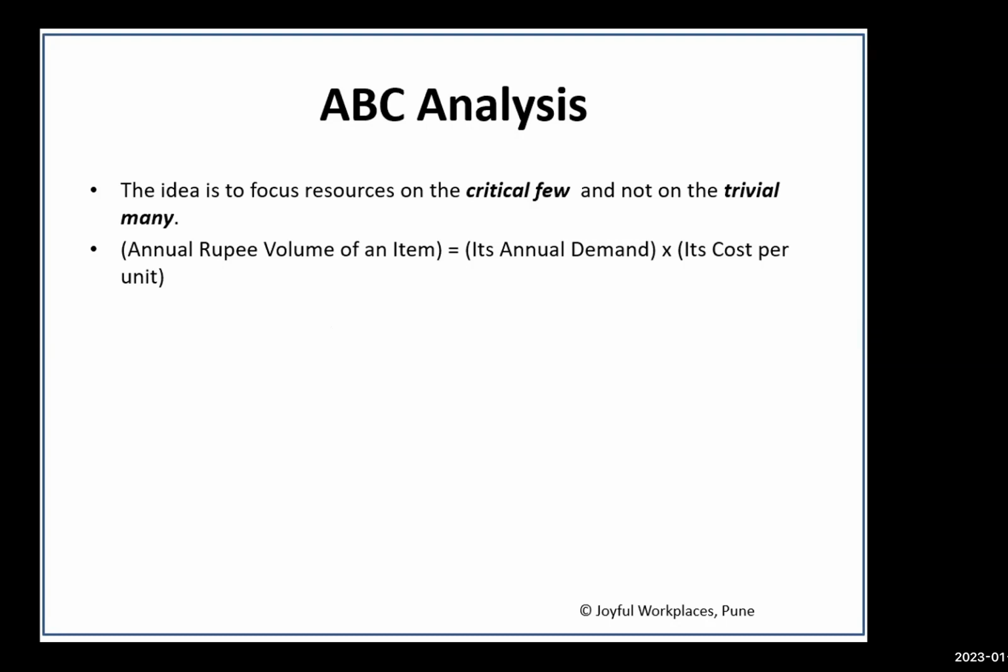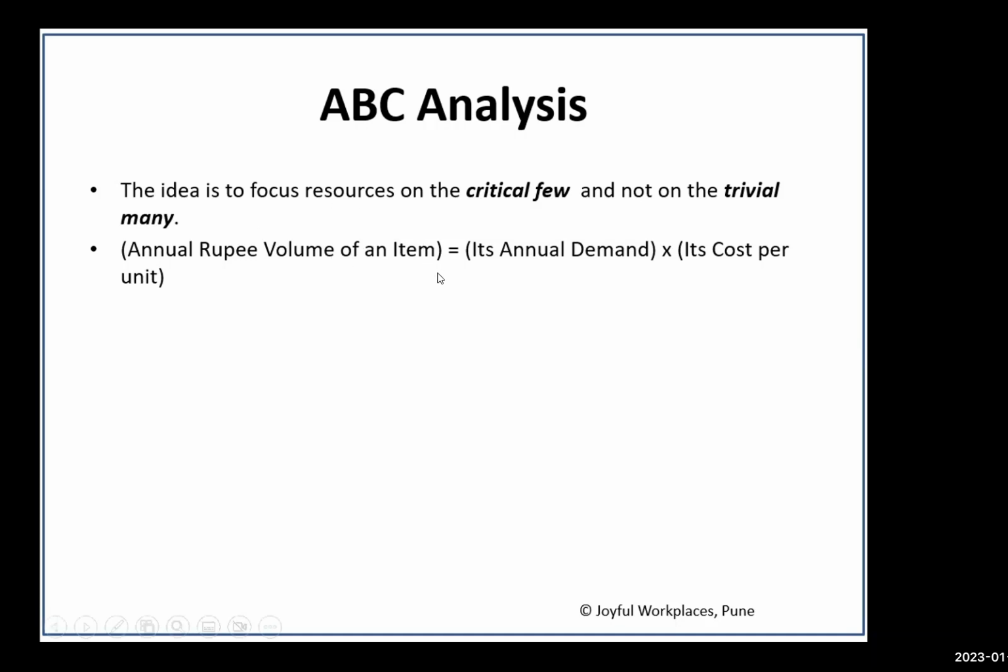But to start off with, ABC analysis basically uses this principle. The idea is basically to focus on critical few and not on trivial many. जो हमारे लिए critical items है inventory में, which are basically costing us more, we should have better control for those items rather than controlling all of the items which are present in our inventory management.